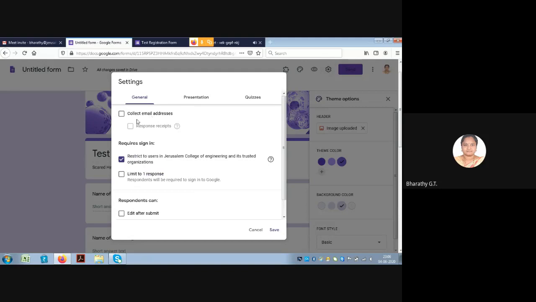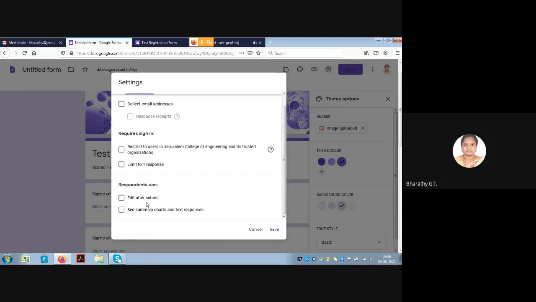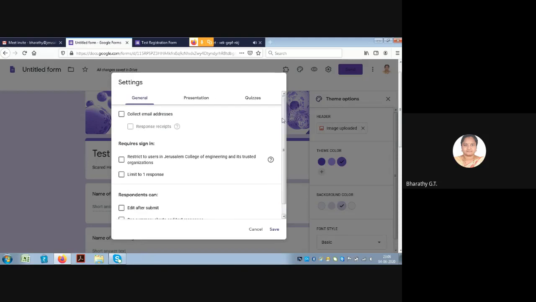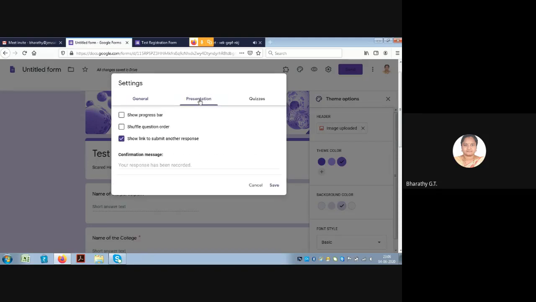We have three options in settings, which is general, presentation, and quizzes. So in general, I'm removing this, which is asking me to restrict to Jerusalem users, since this is my official mail ID. So I'm removing that restriction. And if you want the respondents to submit or edit after submission, you can select this. Now I am not saving anything. So let's go to the next option, which is presentation.